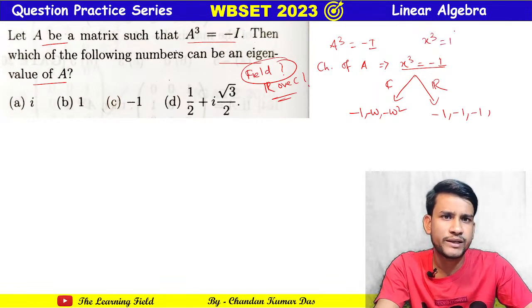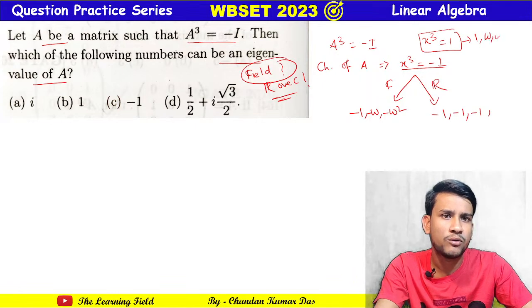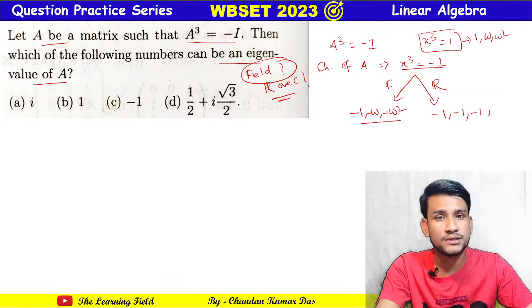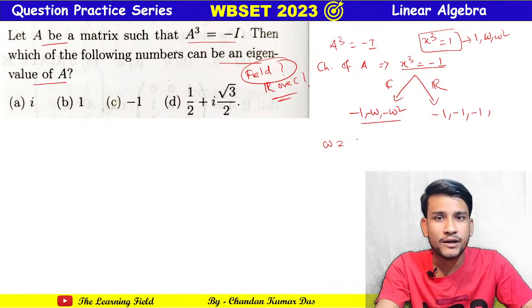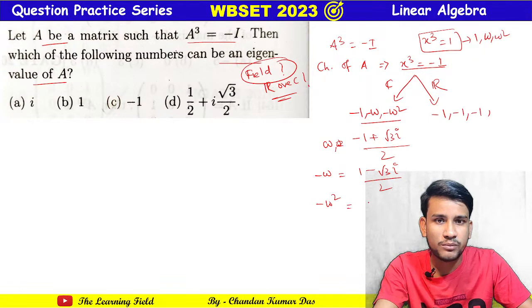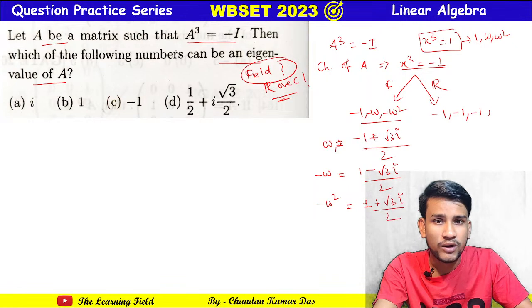Since the roots of x cubed equal to 1 are 1, omega and omega square, the roots of x cubed equal to minus 1 should be minus 1, minus omega, minus omega square, where omega is minus 1 plus root 3 i by 2. So minus omega is 1 minus root 3 i by 2, and minus omega square is 1 plus root 3 i over 2.